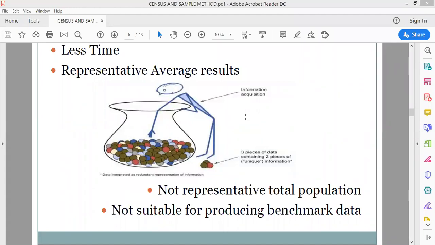Please, you have to see to it, because in census method we are taking all, but when we are talking about the sample method, we are not taking everybody. So definitely it is not the representative of the total population there. ठीक है? Then not suitable for producing benchmark data, because it is reliable on an average only. ये एक on an average पे ही representative होता है, correct होता है on an average पे. So it's somewhere we can simply say that it is not that accurate. So I hope यहाँ तक clear है सबको.